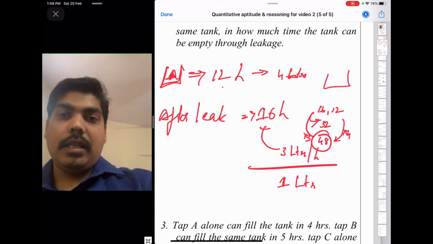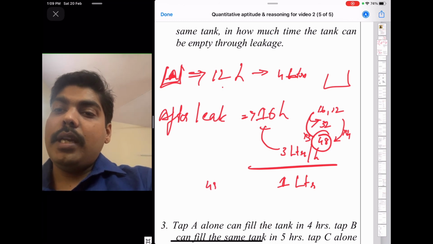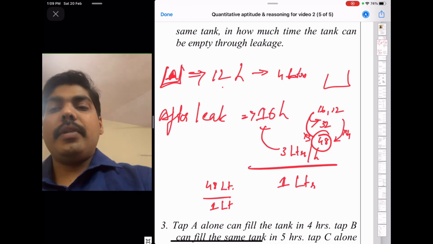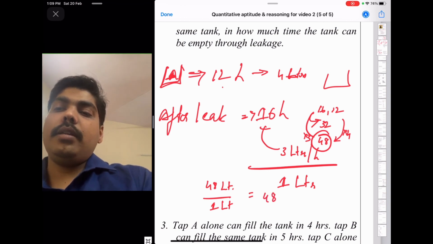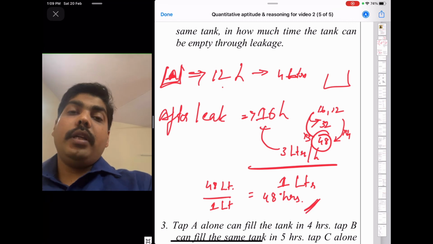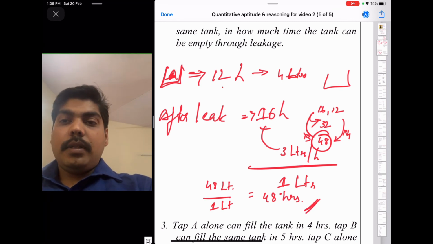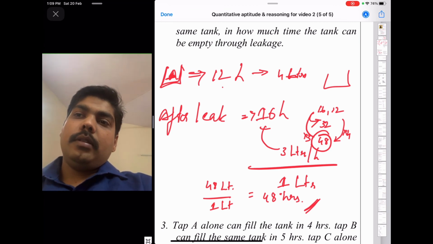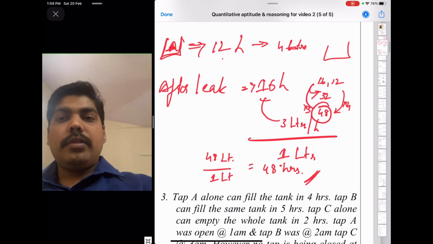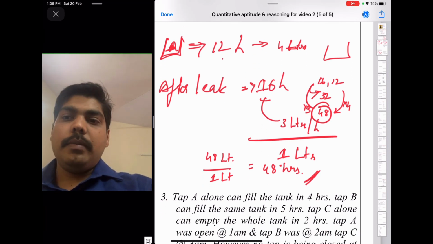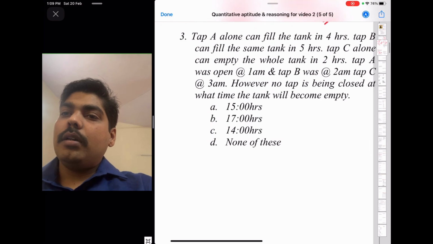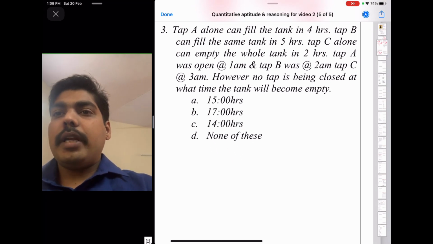So you got the leakage. Now you have a 48 liter tank and there is 1 liter leakage. So how much time does the leakage take to empty the whole tank? 48 by 1, so 48 hours. In 48 hours the whole tank will be empty. Okay, you have to solve the problem in a storytelling manner. This kind of problem, any different types under this topic, you can solve. Okay, try this one.